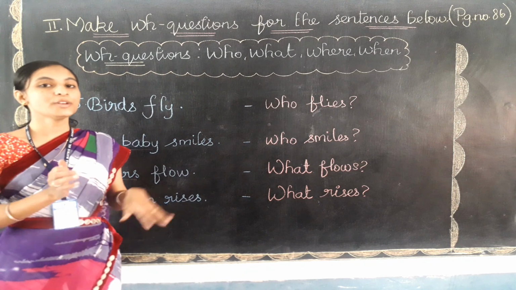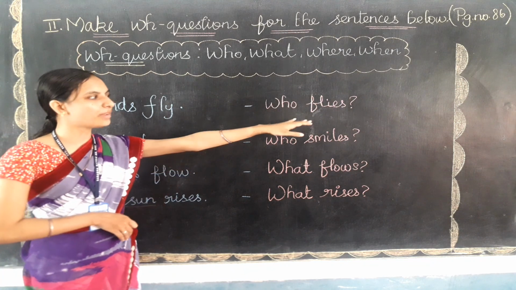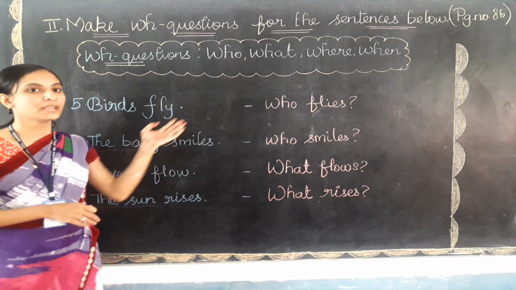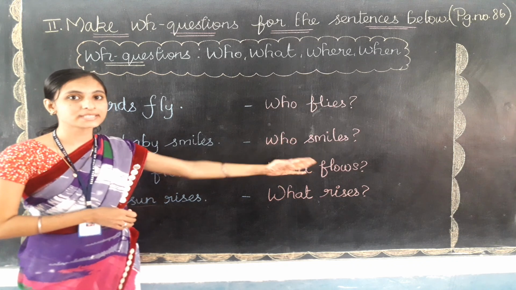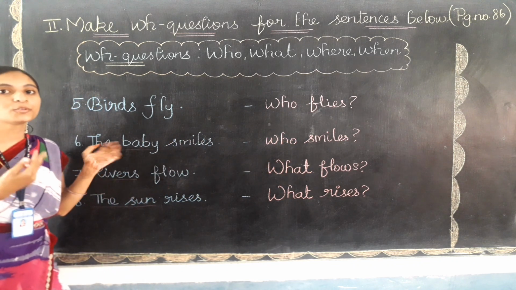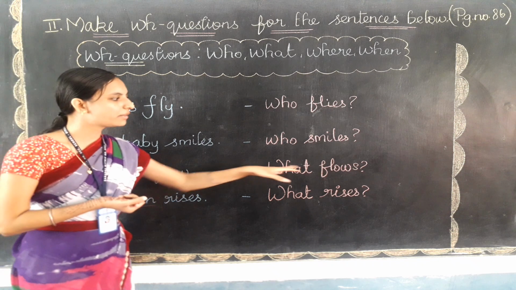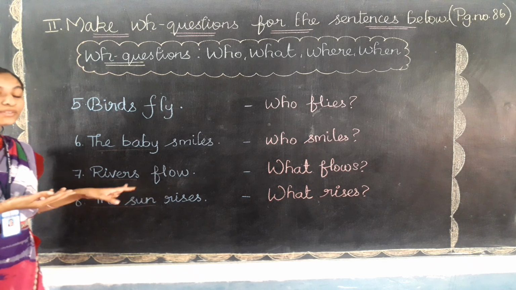Clear, children? Now let's cross check. Okay, let's read out the question with the answer. Who flies? Birds fly. எது பறக்கிறது? பறவைகள் பறக்கிறது. Who smiles? யார் சிரிக்கிறது? The baby smiles. குழந்தை சிரிக்கிறது. What flows? எது வந்து மிதந்து போயிட்டு இருக்கு? Rivers flow.